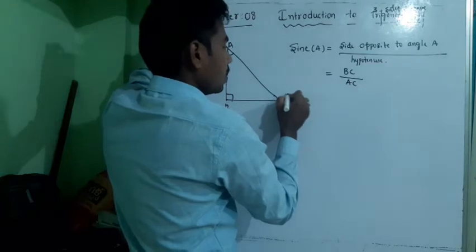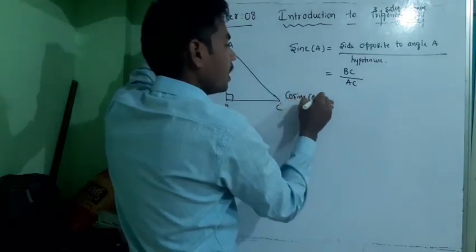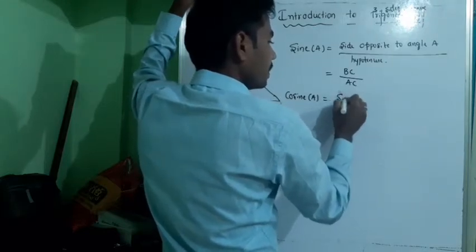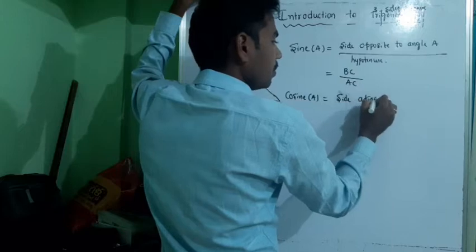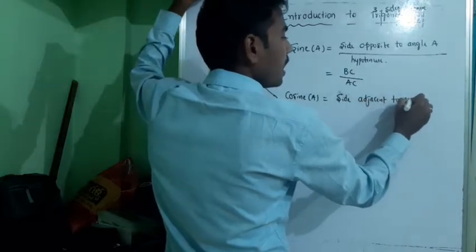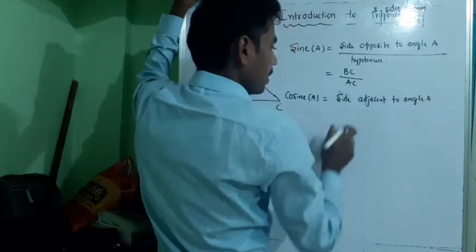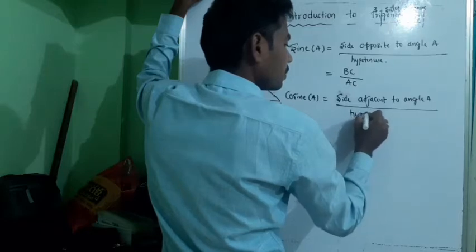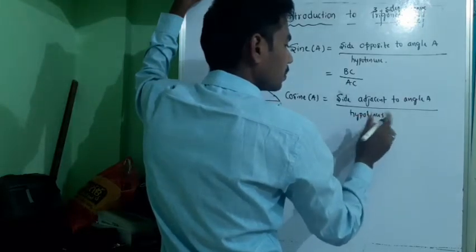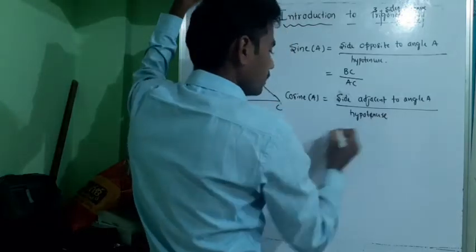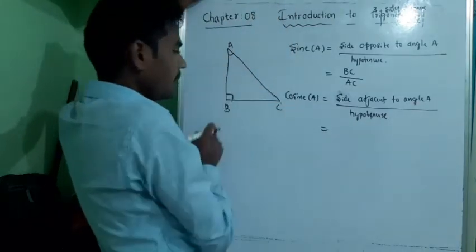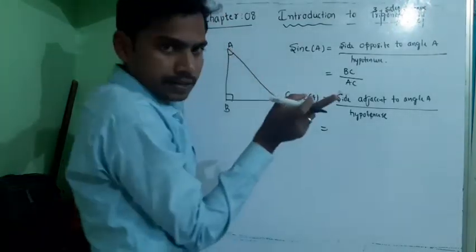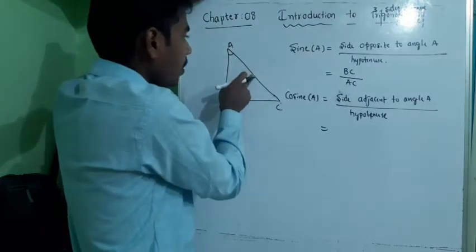Next, cosine of angle A is the side adjacent to angle A divided by hypotenuse. AB is the side adjacent to angle A because this is the hypotenuse, and obviously there are two sides. One side is the adjacent side, and this is the hypotenuse. So AB